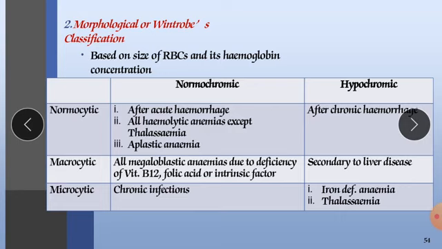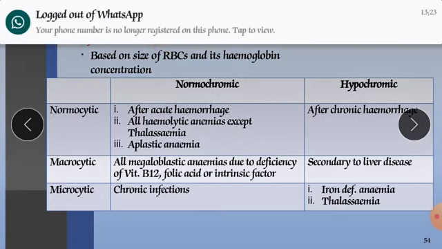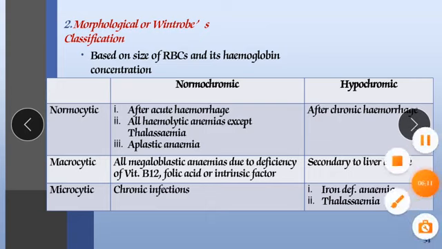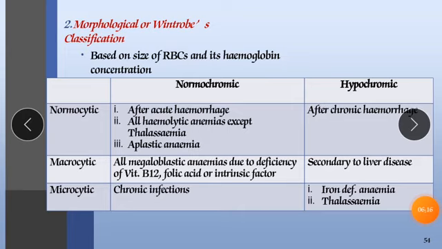The second type is the morphological or Wintrobe's classification. It is based on the size of RBC and its hemoglobin concentration. Normocytic, normochromic: this occurs after acute hemorrhage. Second is all the hemolytic anemias except thalassemia and aplastic anemia. So these are the types of normocytic anemia.